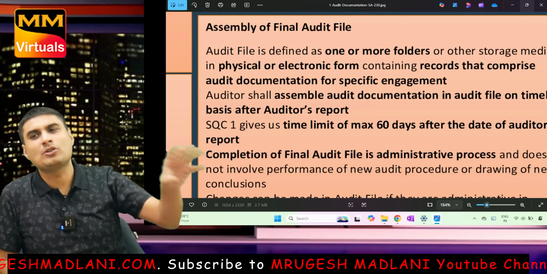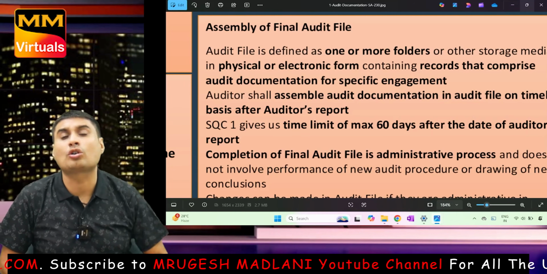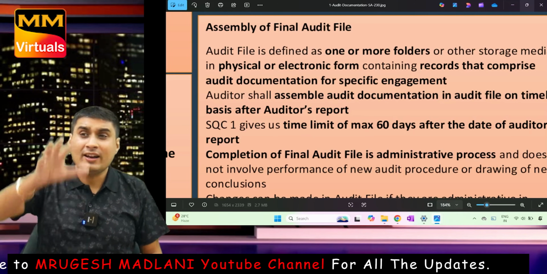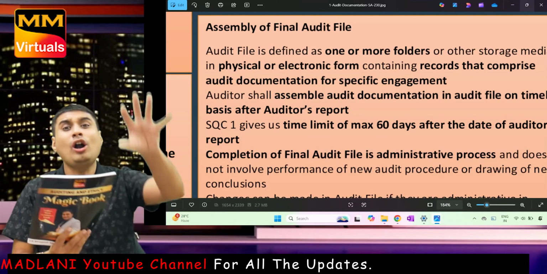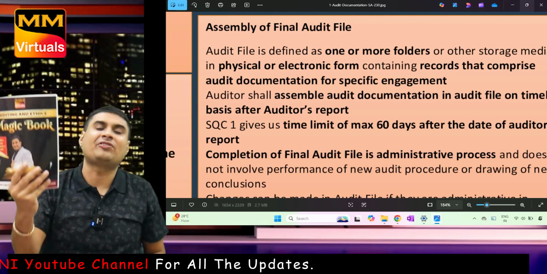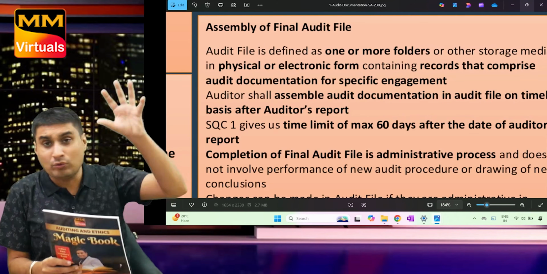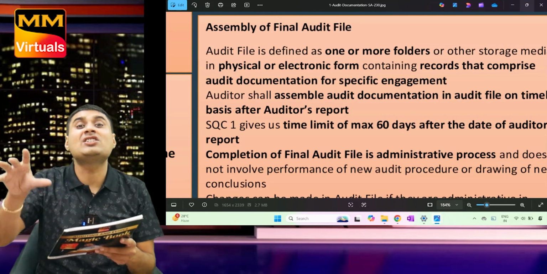See, documentation is done of the audit. It means current asset documentation, fixed assets, sales, purchase. When you are auditing, you have to do documentation along with audit. But when all documentation is arranged, that is the file. Documentation should be done along with audit. But file is admin work. You need to compile everything, arrange everything.